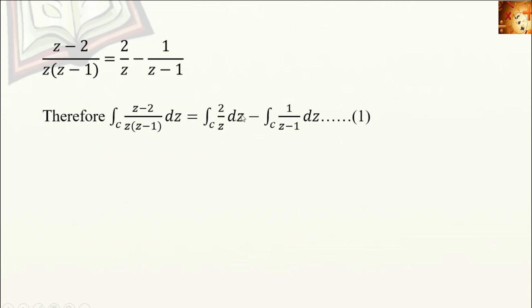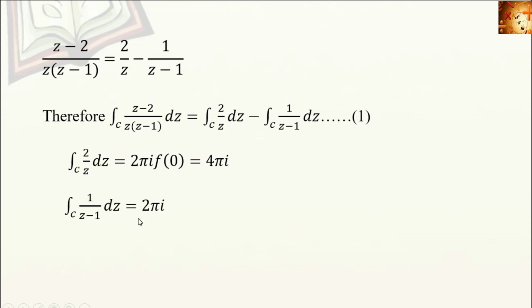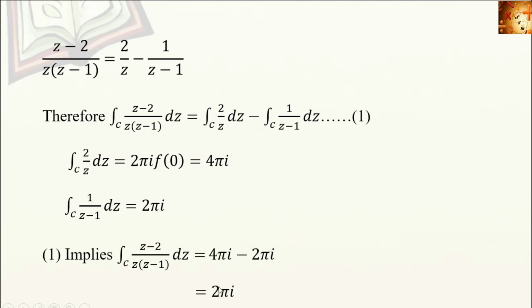What is the first integral? Here the singular point is 0. So that is equal to 2πi times f(0). Here f(z) = 2. So the answer will be 4πi. The next integral, we have 1/(z - 1). Here the singular point is 1. So the value will be 2πi times f(1), that is equal to 2πi. So substituting these two integral values in equation 1, we get the answer as 2πi.